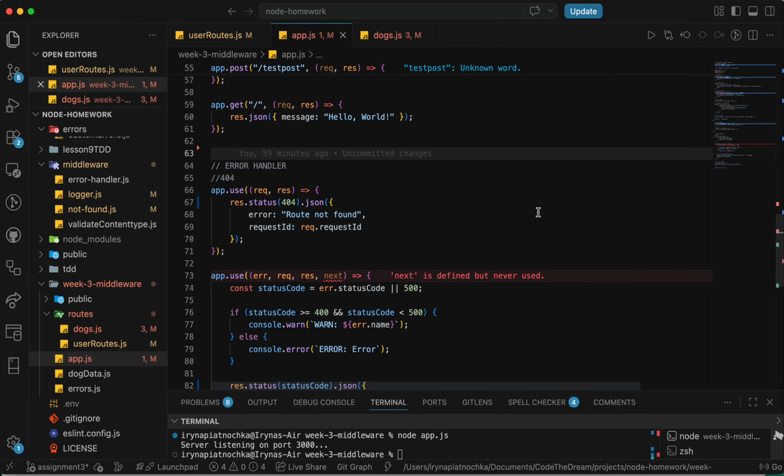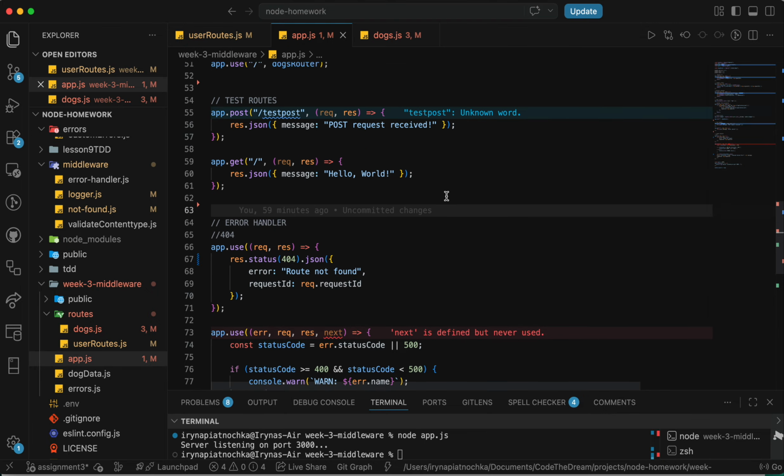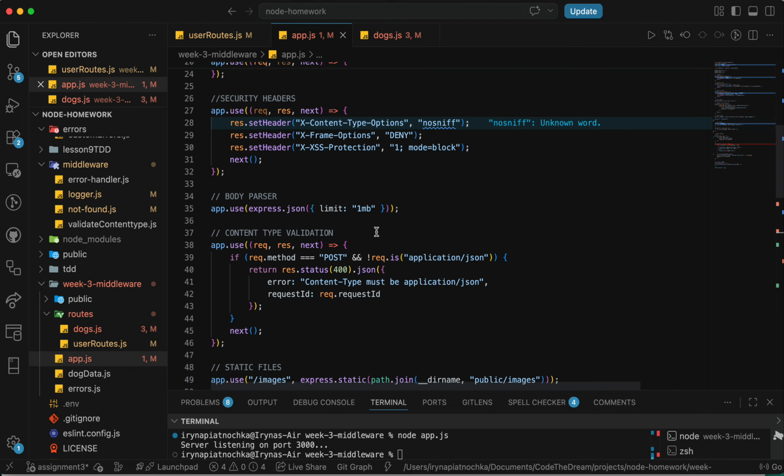The request flow looks like this: first request, middleware, route handler, and response. The order is very strict and very important. For instance, if we try to access req.body before using express.json, it will be undefined. So parsing must go first.